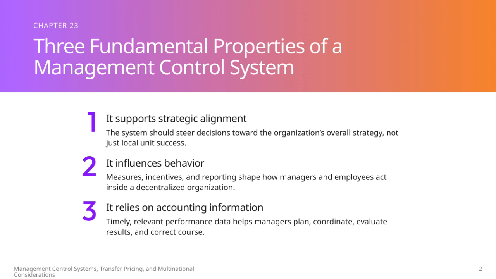Finally, a management control system relies heavily on accounting information. Having timely and relevant performance data allows managers to plan effectively, coordinate activities, evaluate results, and make necessary adjustments. This continuous feedback loop helps keep the organization on track toward its objectives.